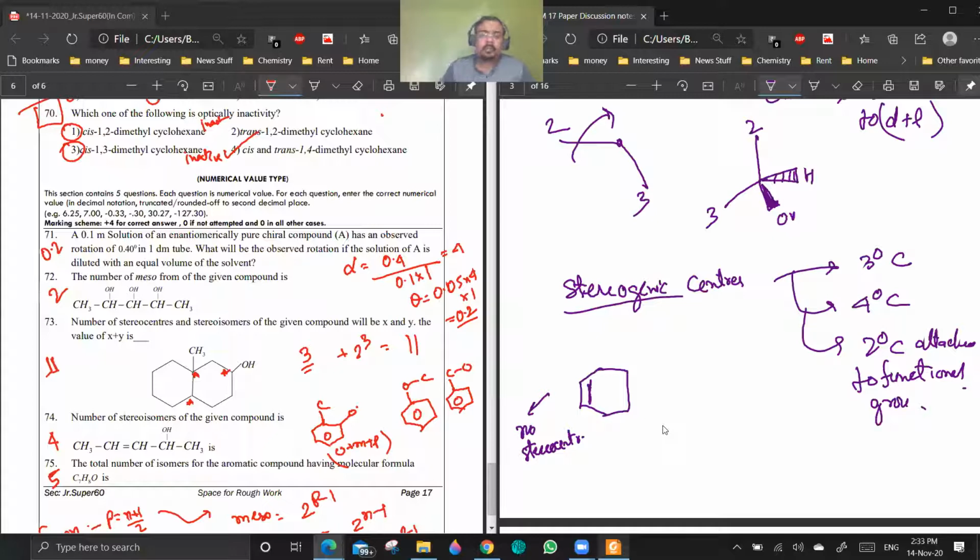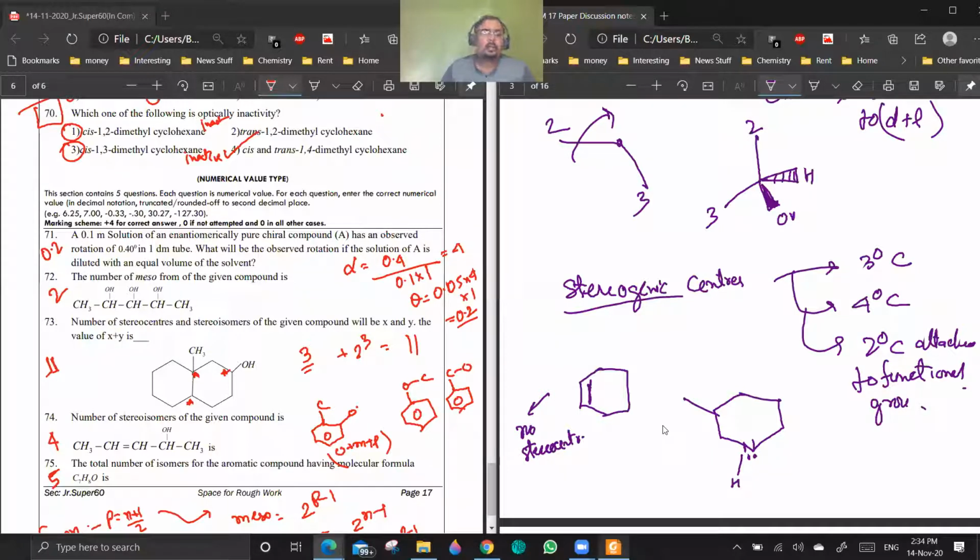In case of nitrogen and other atoms, see, generally they will ask for chiral carbons only. But if nitrogen is inside the ring and it is attached to 4 different groups, then it will be chiral. Are you getting a point? It will not undergo any inversion. Ring nitrogen will not undergo inversion.